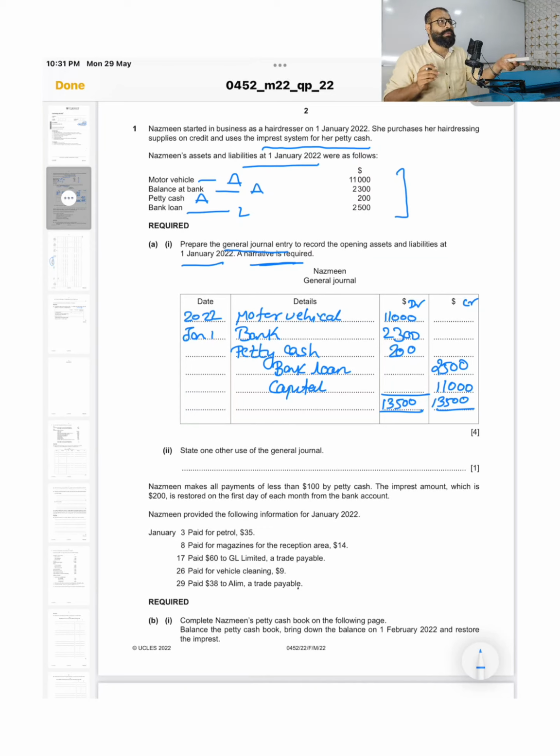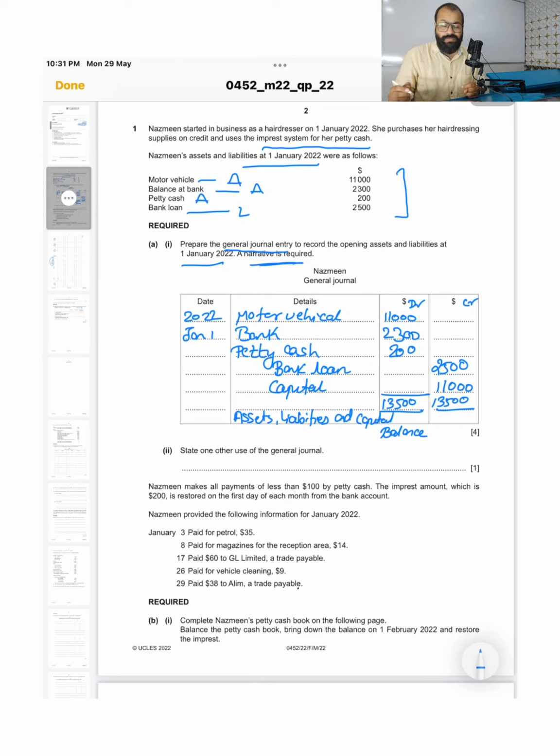Since it is mentioned that narrative is required, we'll put the narration. So what will be the narrative? Assets, liabilities, and capital balance on that date. Okay, that is for 4 marks. Let us see the second part.